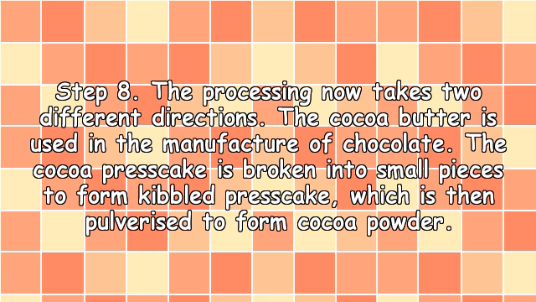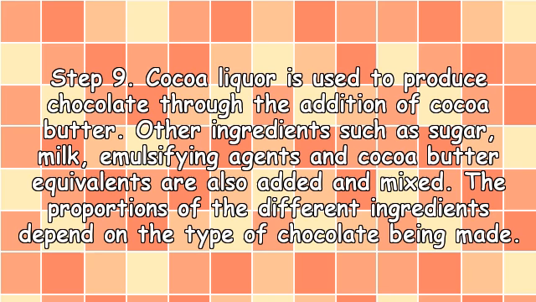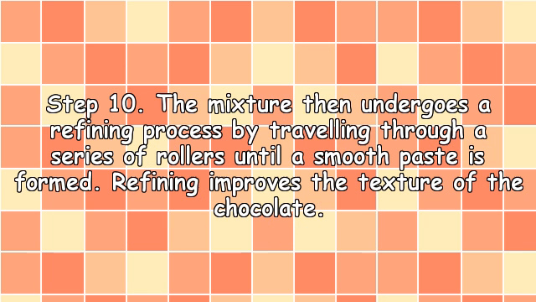The amount of butter extracted from the liquor is controlled by the manufacturer to produce press cake with different proportions of fat. Step 8. The processing now takes two different directions. The cocoa butter is used in the manufacture of chocolate. The cocoa press cake is broken into small pieces to form kibbled press cake, which is then pulverized to form cocoa powder. Step 9. Cocoa liquor is used to produce chocolate through the addition of cocoa butter. Other ingredients such as sugar, milk, emulsifying agents, and cocoa butter equivalents are also added and mixed. The proportions of the different ingredients depend on the type of chocolate being made.